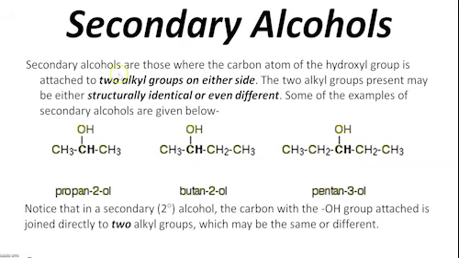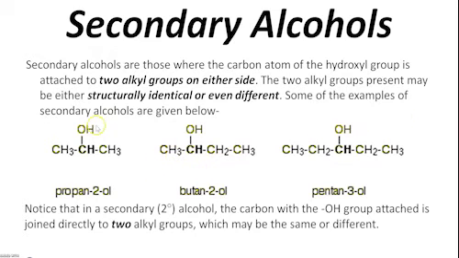Secondary alcohols are those where the carbon atom of the hydroxyl group is attached to 2 alkyl groups on either side. The 2 alkyl groups present may be structurally identical or even different.